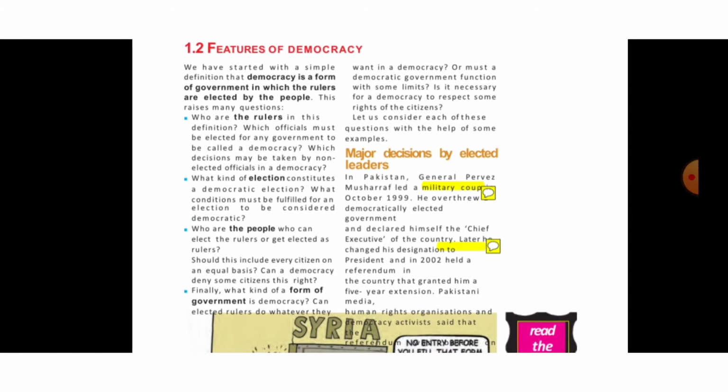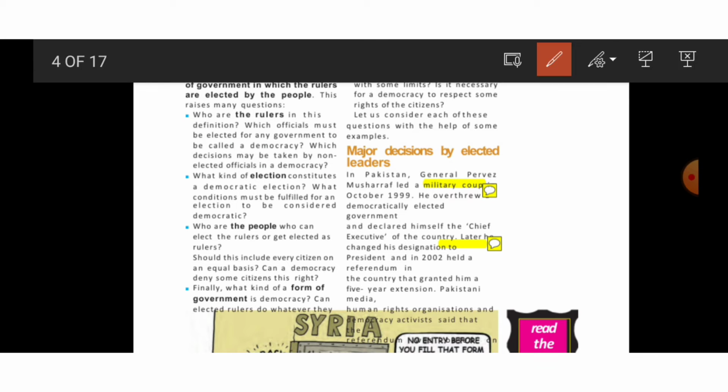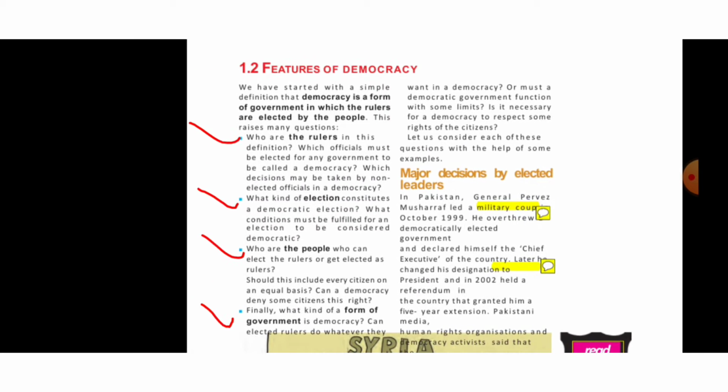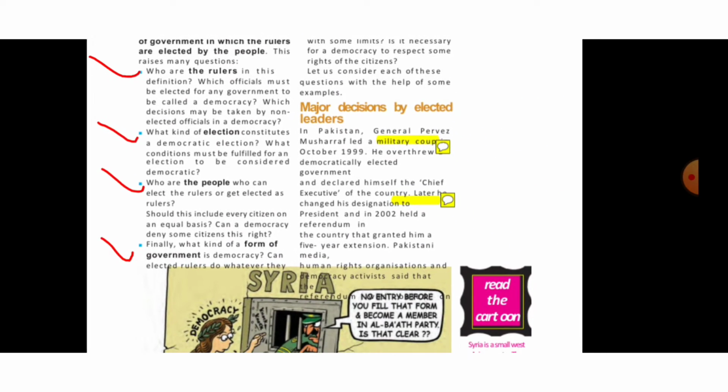Okay, democracy is a form of government in which the rulers are elected by the people. So first they are elected, and by whom? By the people. Okay, so first we see who are the rulers, what kind of election, who are the people, and finally what kind of a form of government is a democracy. So we'll try to find out all these questions in this chapter or later on. So major decisions by elected leaders.